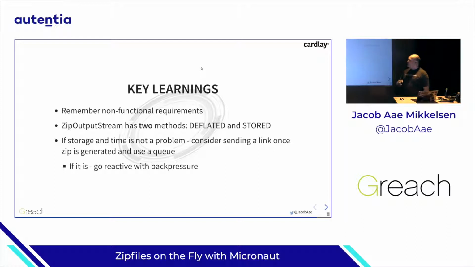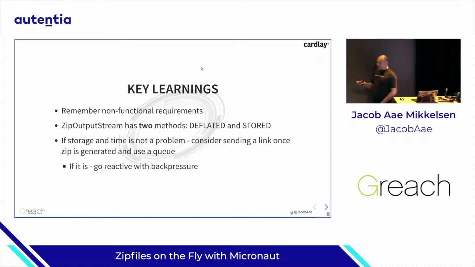So I'll have a demo of this, but some of the key learnings are, if you remember nothing else from my talk than this, remember the non-functional requirements. The first solution that we saw solves the problem. If you want to go to a demo after your sprint, you can look at this, I can download a zip file. The zip file contains all the images that it should. Everything works nicely. If you put it into production, it'll roll over with memory errors as soon as you have a few people using your system.